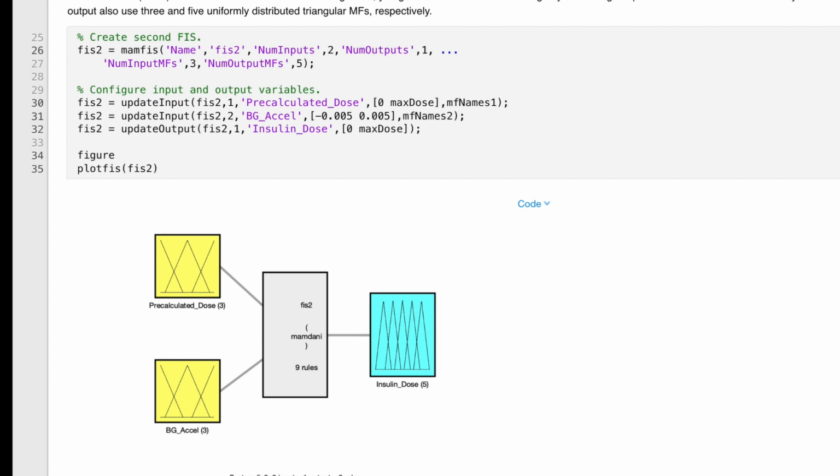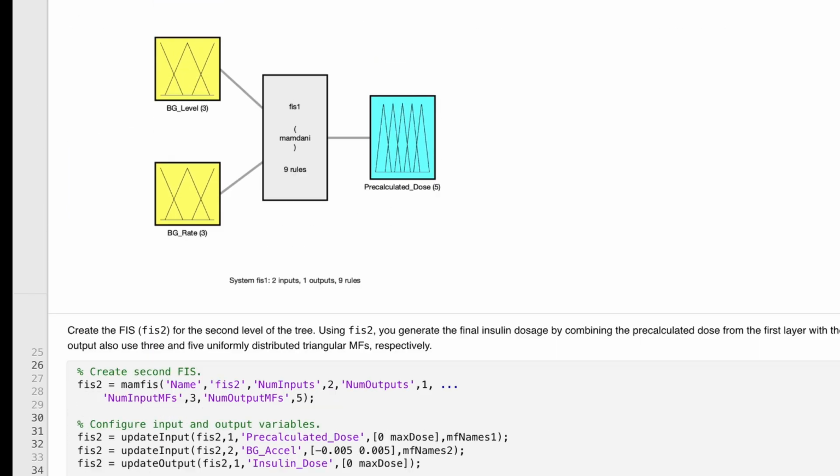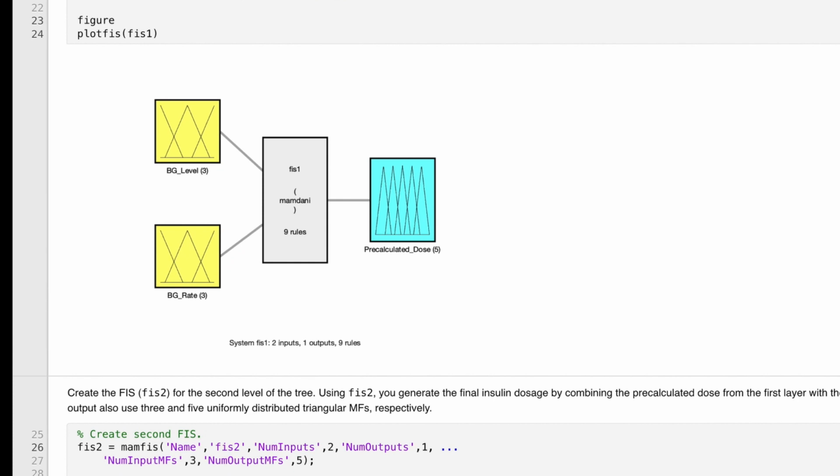For one, there's only 18 rules instead of the 27 that a single system would have, so there's fewer rules to interpret. But also, I think it makes a lot of sense to think of this system in 2 parts. The first part calculates a dosage based on current levels and their rate only. Restricting the system to just 2 inputs makes coming up with a solution easy to understand, assuming you're not like me and actually have medical experience working with diabetic patients.